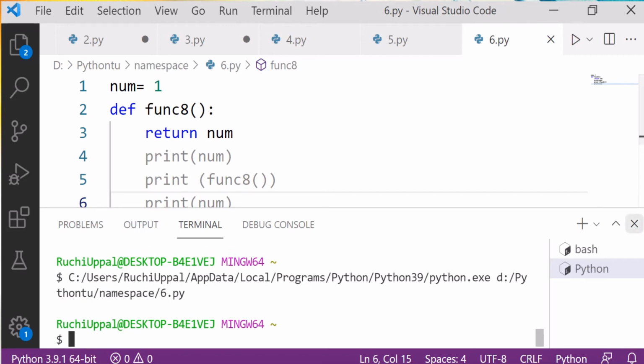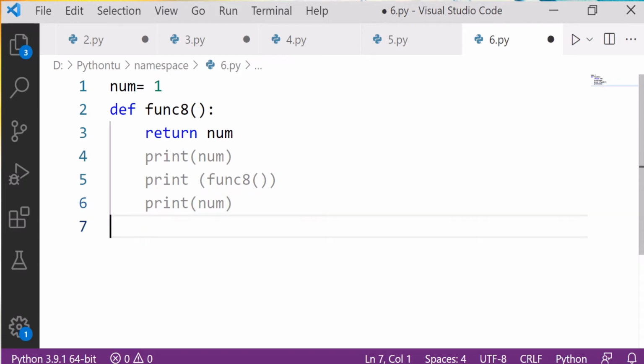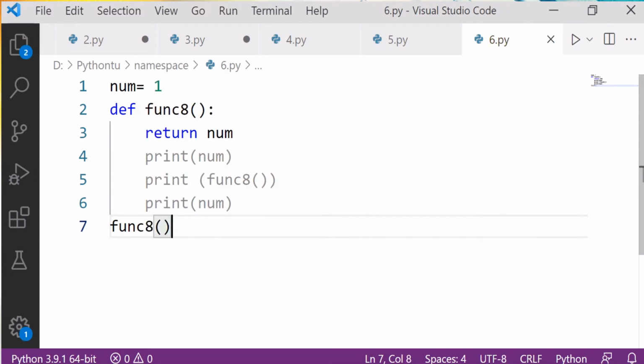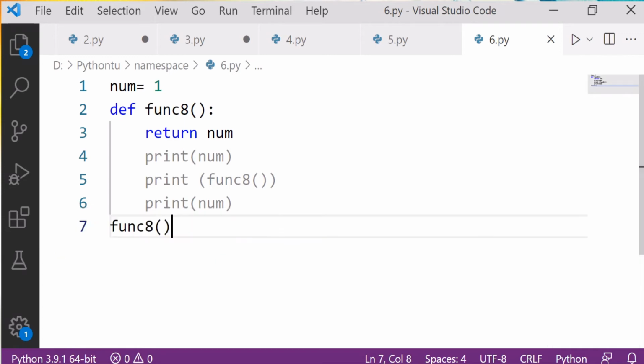Oh, I did not call the function. I forgot to call the function, func8. It's again saying something. Return, print num, return num.